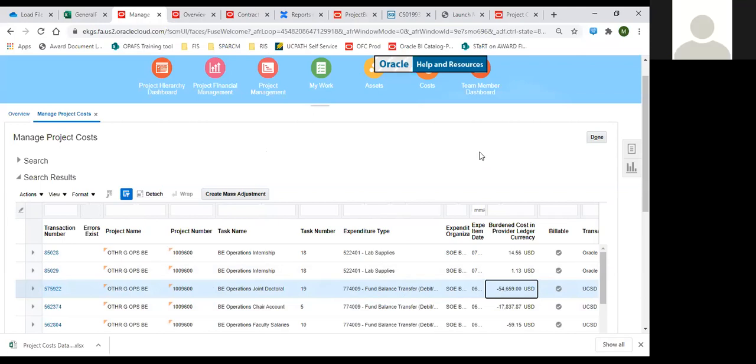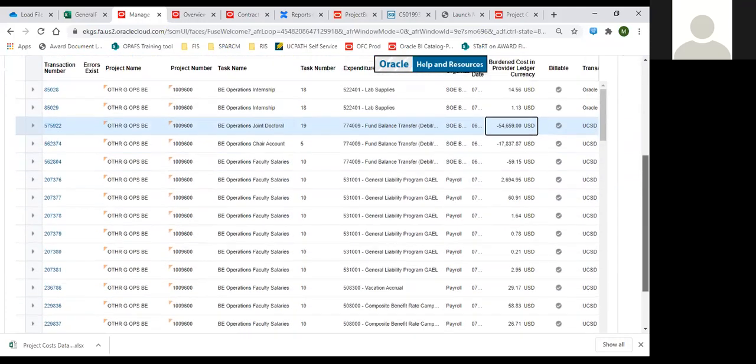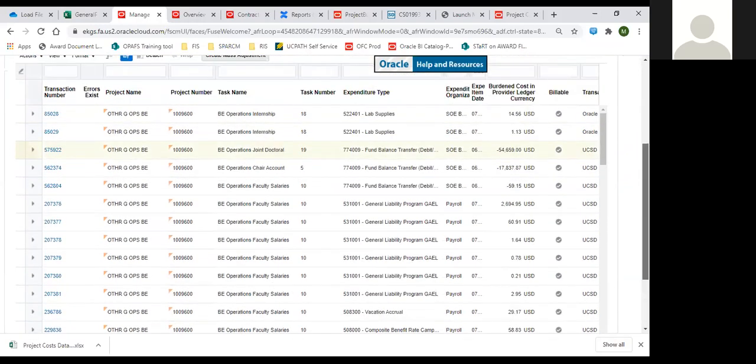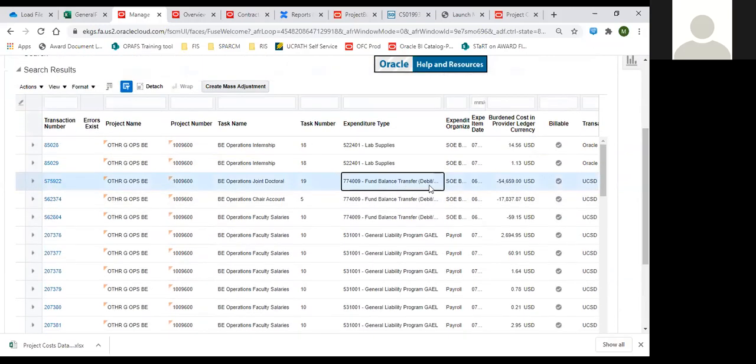So if it's a positive resource, like you got money to spend, okay? And then expenses are positive numbers. Did I say that the right way? So the total sum at a project level is the total amount of the plus and minus. So in this case, they have spent more on this project than what the resource transfers were, or the starting balance was, now that it's been converted.